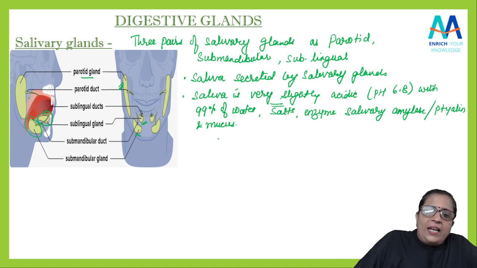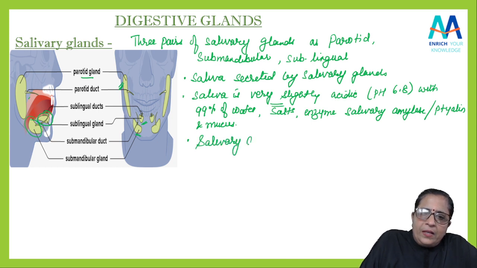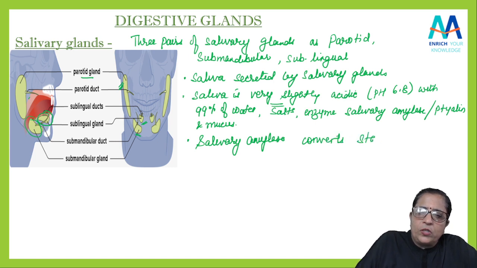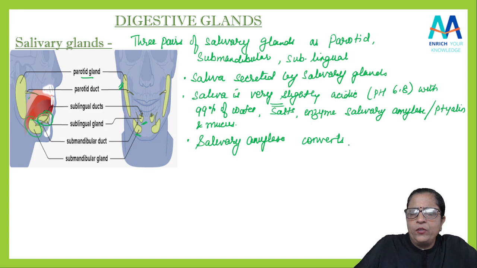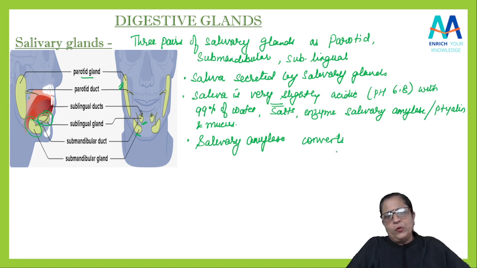Now the salivary amylase, if I am talking, salivary amylase or ptyalin, what it is doing, it converts starch, sorry, sugar, I will write here. Actually, just a minute. We can write it down in the name only. And don't worry about all these things. If you want, you can get the notes properly when you download the app. When you download the app you will get all these notes.